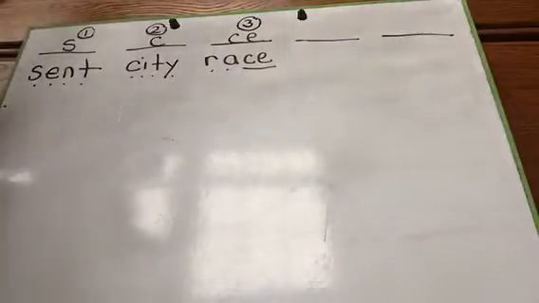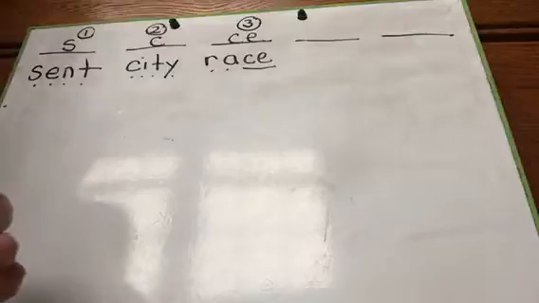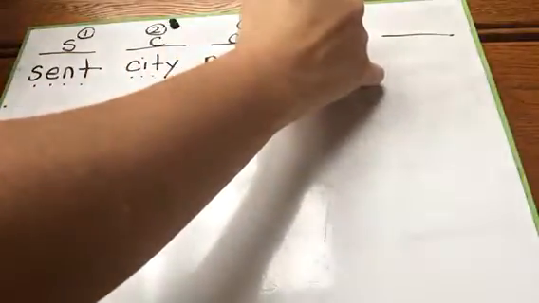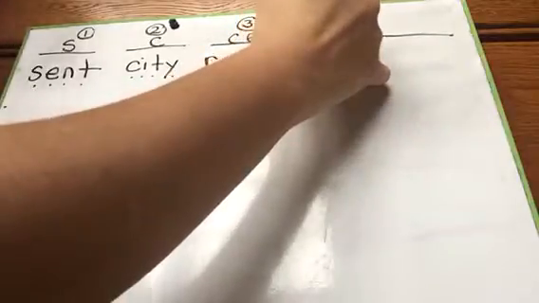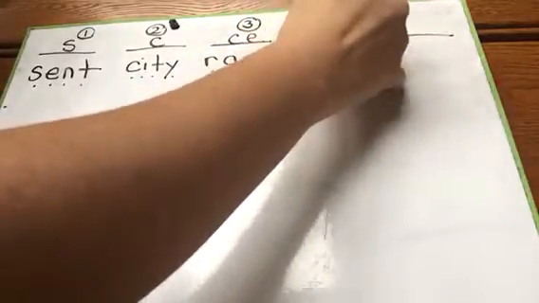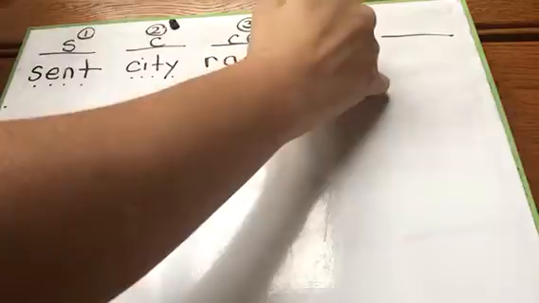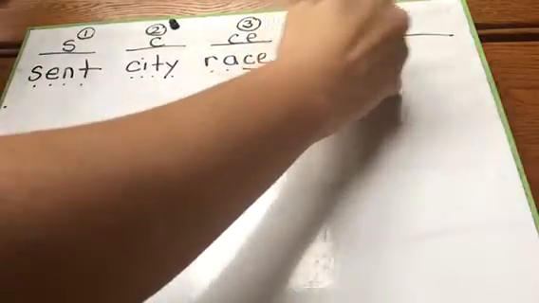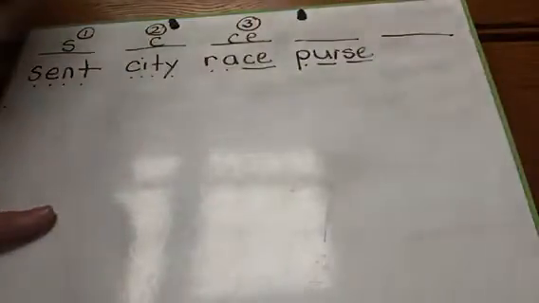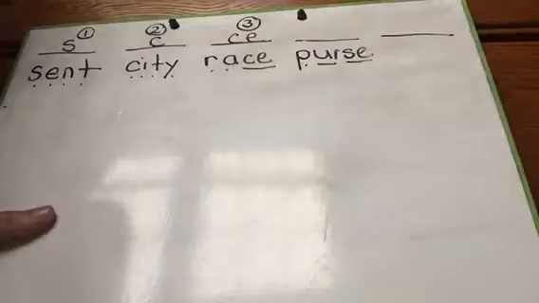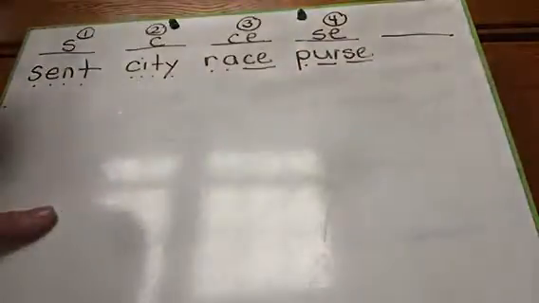Underneath the fourth line, we're going to say as we write the word purse. Tell me the sounds you hear in purse. P, s, purse. Point to the letters that are saying s in purse. Okay, say s as you write those letters on the line. And that is our fourth way this sound can be spelled.